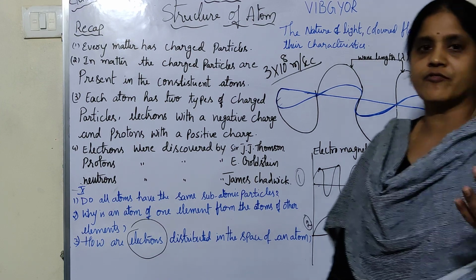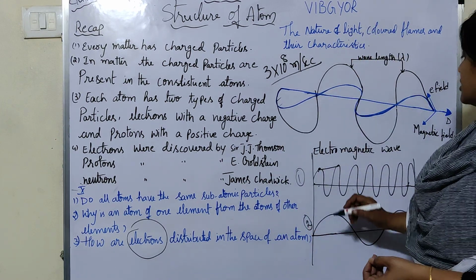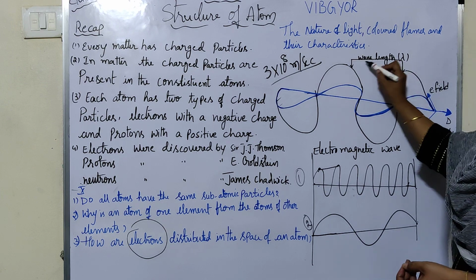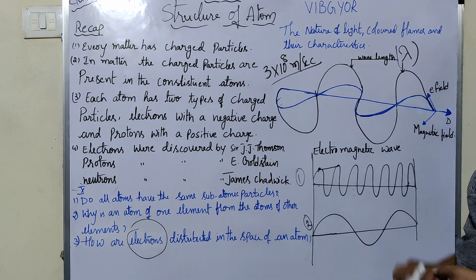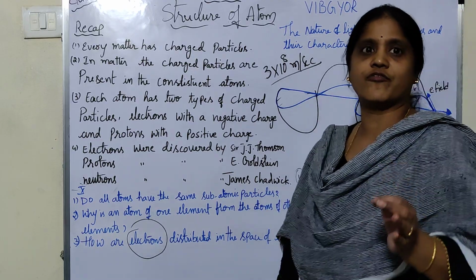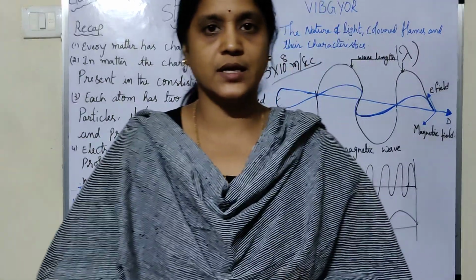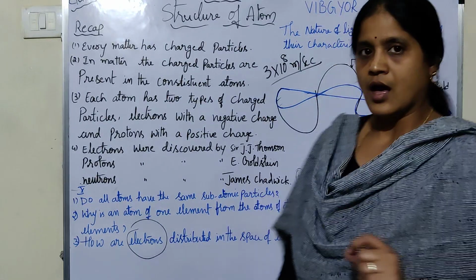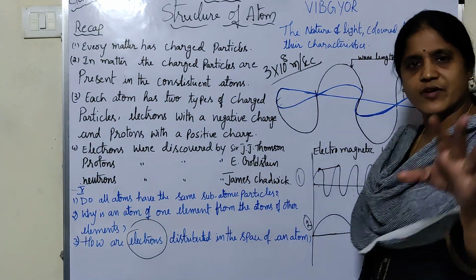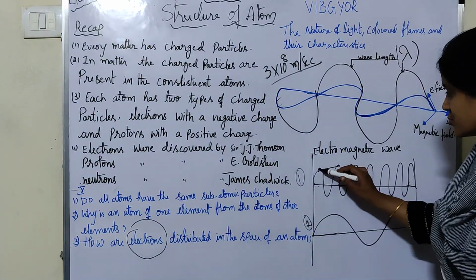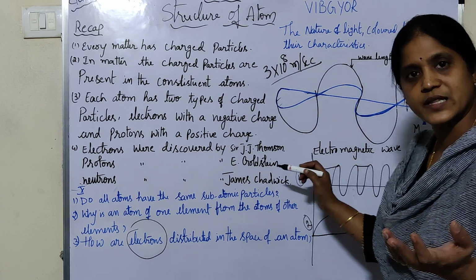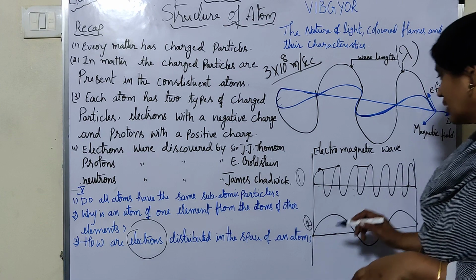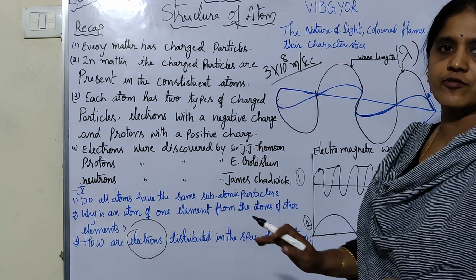And the wavelength of a wave is represented by the letter lambda. Here I wrote wavelength, it is represented by the letter lambda. Any wave you take, the distance between any two peaks is represented by the letter lambda. So lambda represents wavelength.